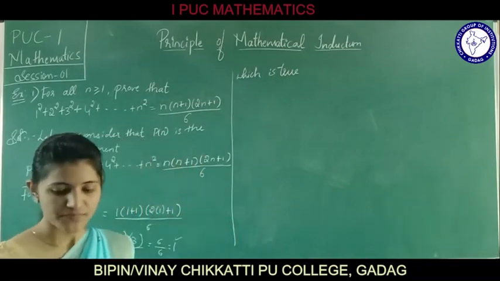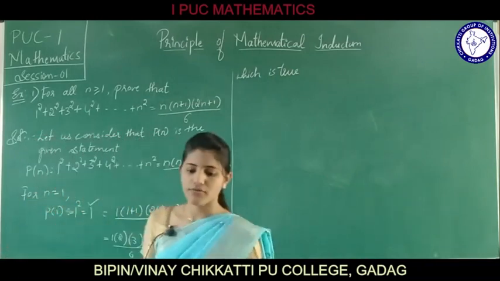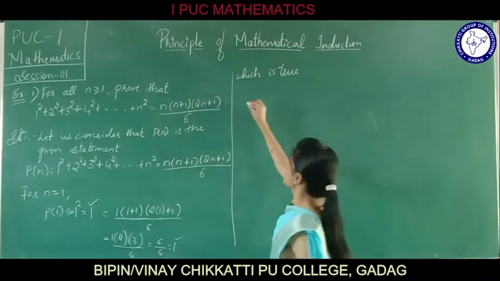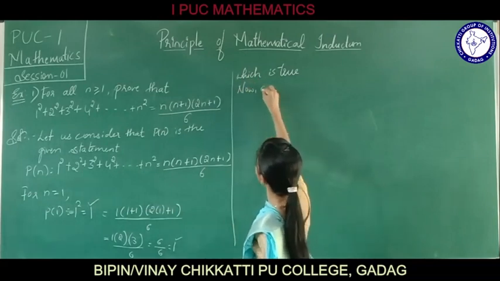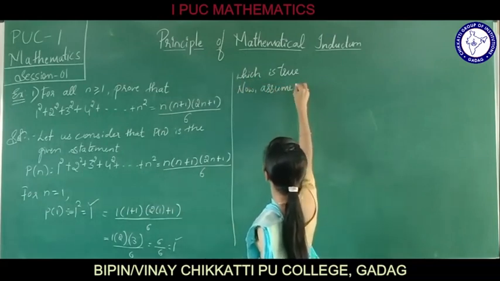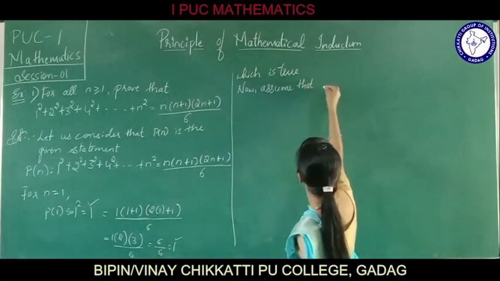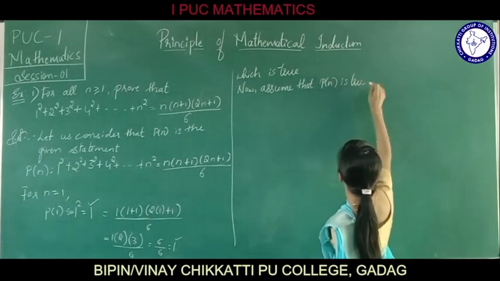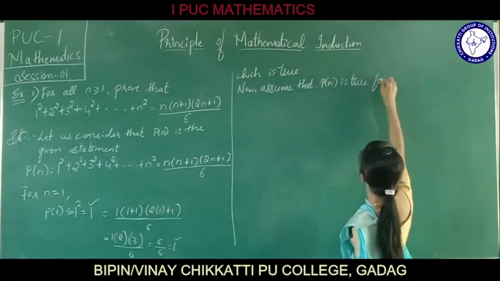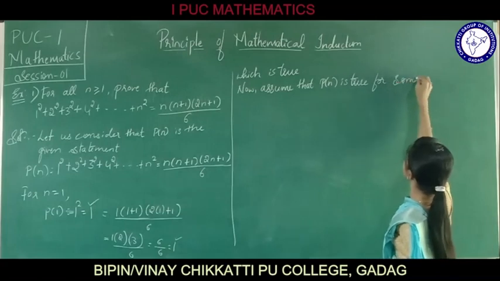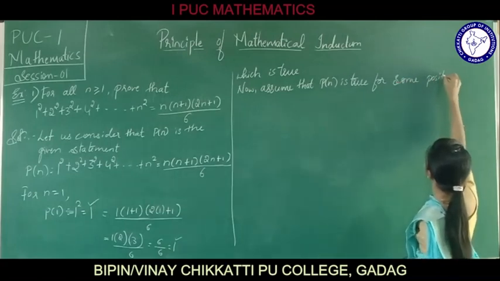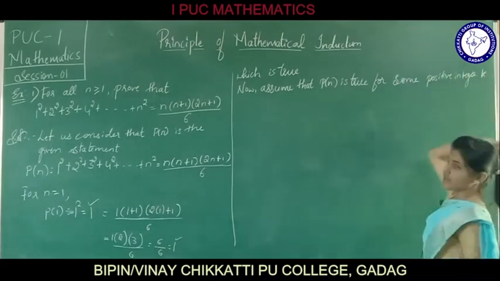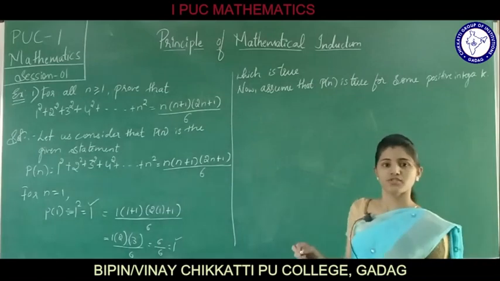What about the next one? Now assume that P of k is true for some positive integer k. We are going to assume that it is true for some positive integer k.